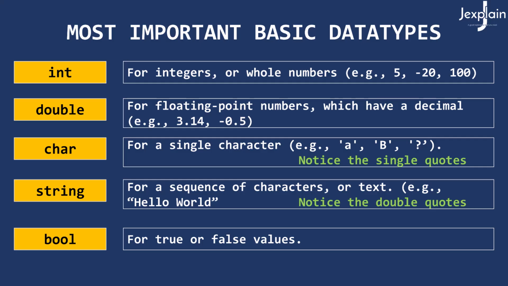Then we have Boolean, which is represented as BOOL or bool. Now this is used for true and false values. Alright, so these are all different types of variables, and we call them the data type of a variable. Alright, now let's see them in action.